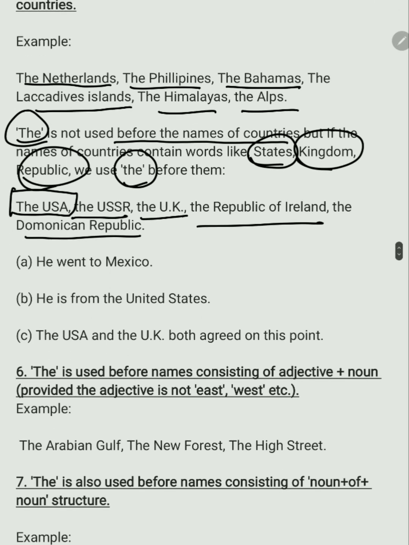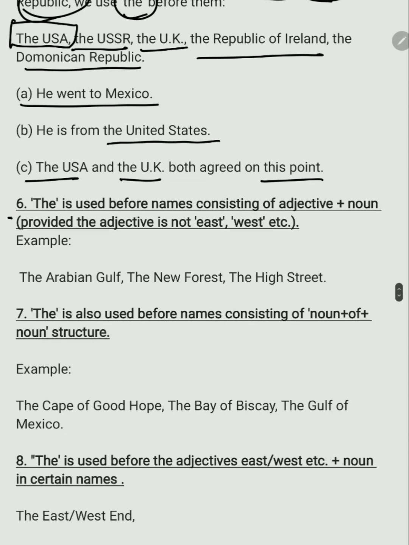For example, he went to Mexico. He is from the United States. The USA and the UK both agreed on this point. The next rule, the is used before names consisting of adjective plus noun, provided the adjective is not east or west, etc. The Arabian Gulf, the New Forest.